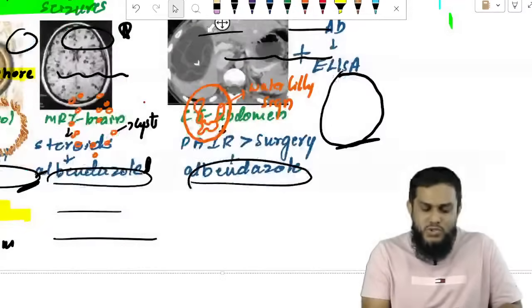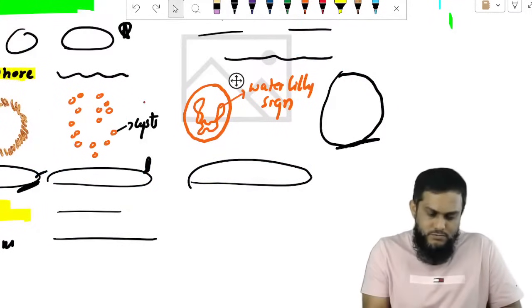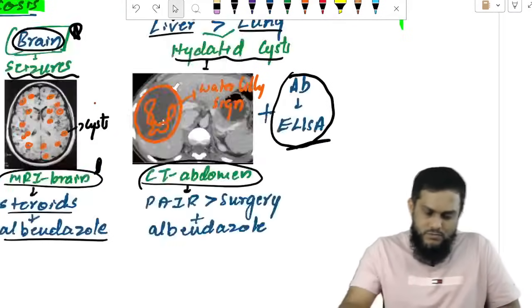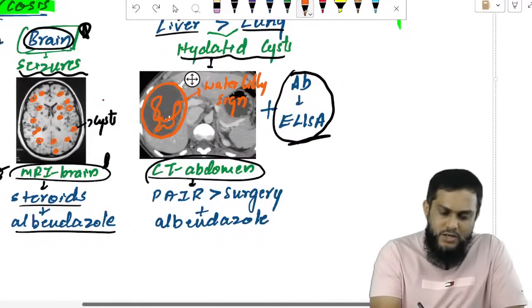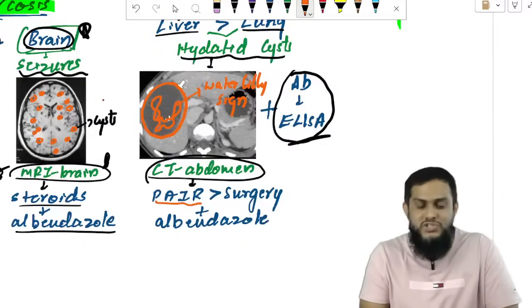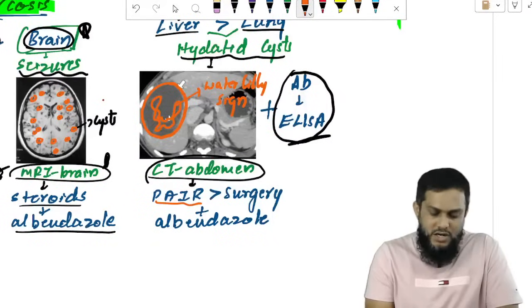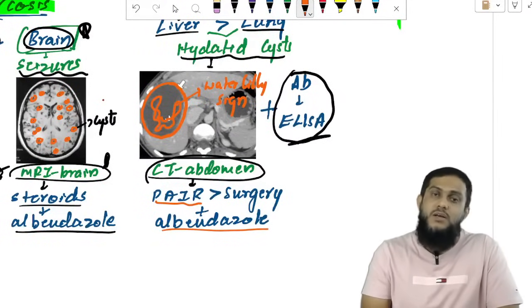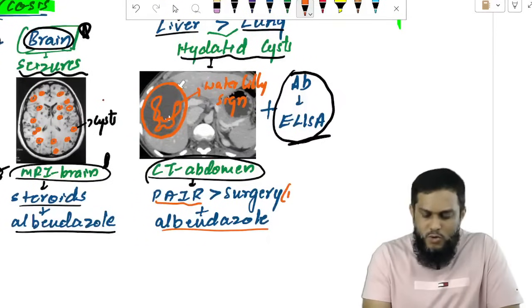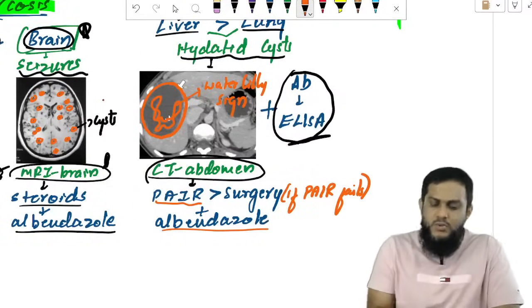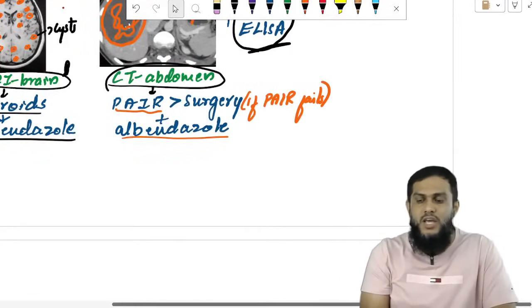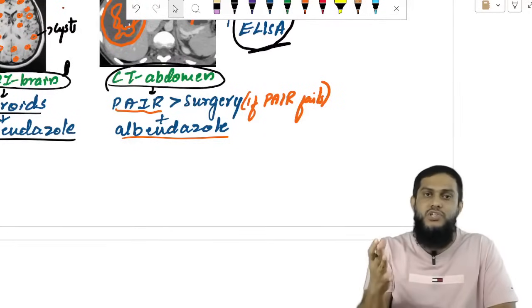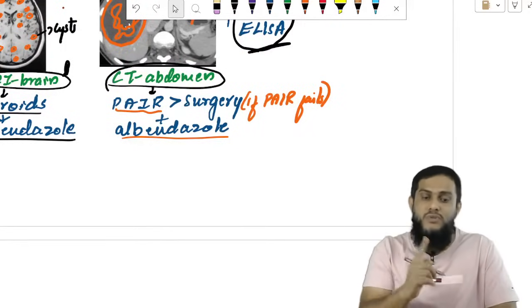Then once you have diagnosed, remember, you have to do PAIR: percutaneous aspiration, injection, reaspiration. And start albendazole. Sometimes PAIR will not work, then go for surgery. You have to go for surgery only if PAIR fails. Remember, we have to do PAIR. Without doing PAIR, you should not go for surgery. If the patient gets cured with PAIR, there is no need of surgery. If the patient is not getting cured with PAIR, then only go for surgery.